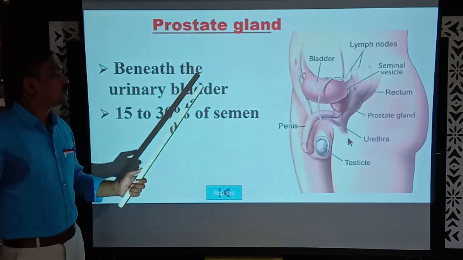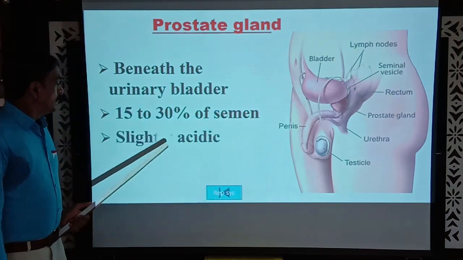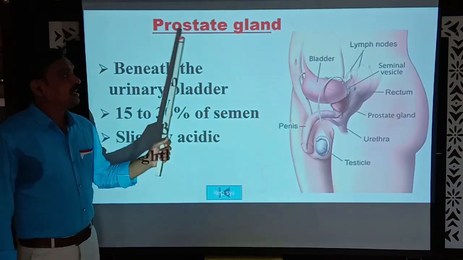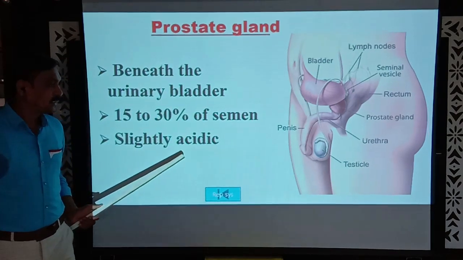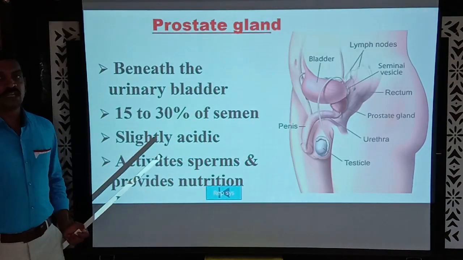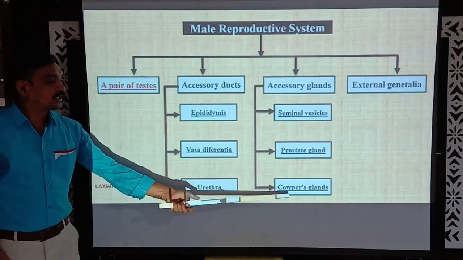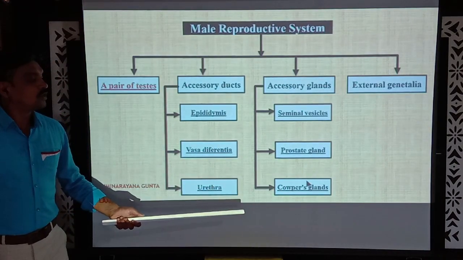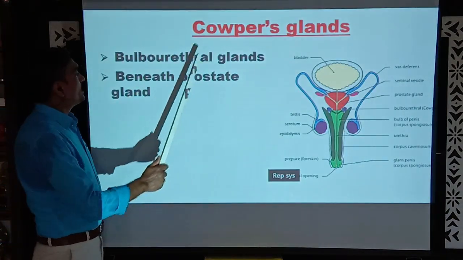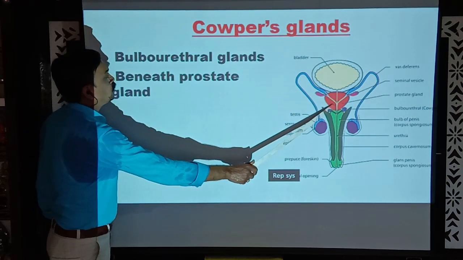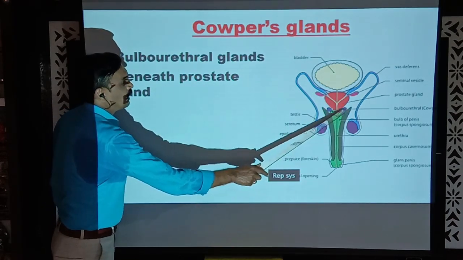Secretions of this prostate gland constitute 15 to 30% of the semen. And it is slightly acidic. Unlike the seminal vesicular fluid, this prostate gland's fluid is slightly acidic. And it activates the sperms and provides nutrition to the sperms. Okay, next let us move to the next gland, the Cowper's gland. These Cowper's glands are also called bulbourethral glands. The Cowper's glands are located beneath the prostate gland. This is the prostate gland. A pair of small bulb-like structures are called bulbourethral glands.